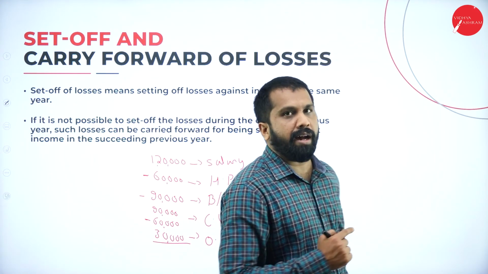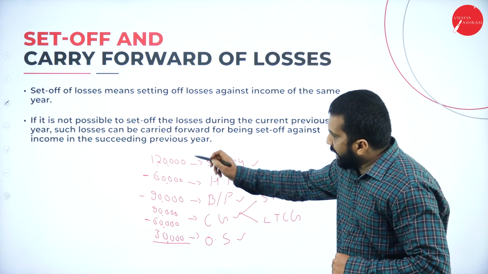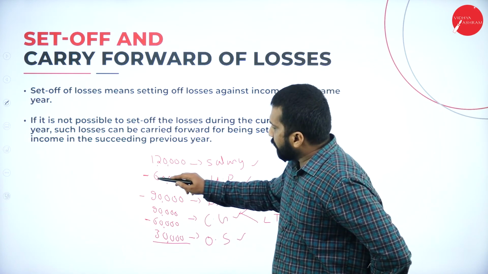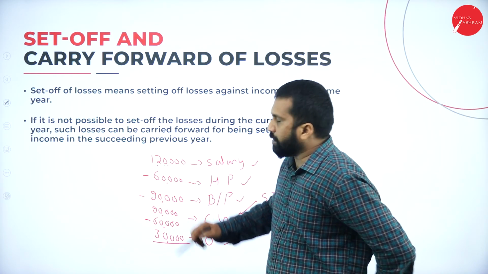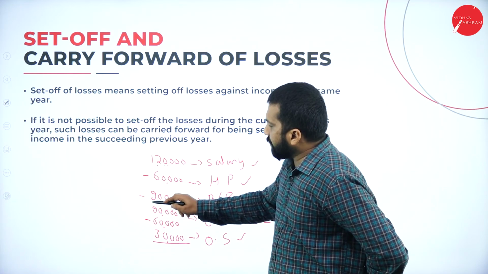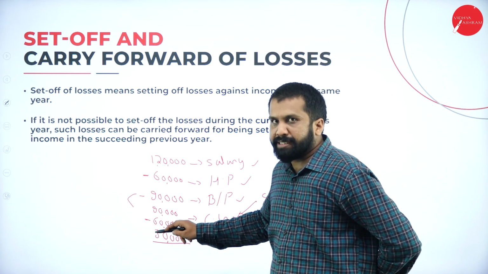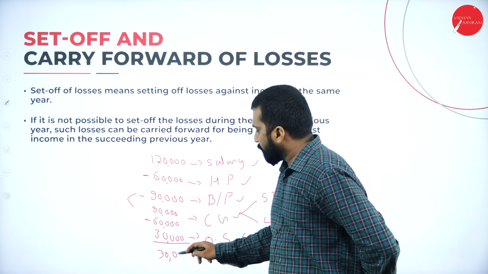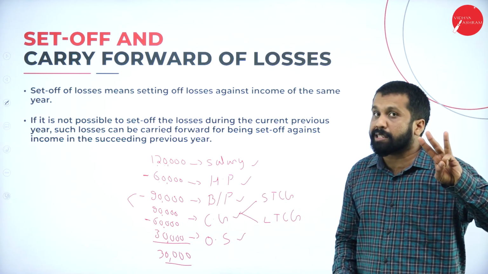Now, I am supposed to pay tax. Can I add everything? 1,20,000 profit. Loss means minus. 1,20,000 minus 60,000 will be 60,000. From 60,000, the 90,000 and 90,000 will get cancelled. From 60,000, you minus 60,000, it will become 0. Your net income is 30,000. If you do it in your calculator, you will get the final answer 30,000.